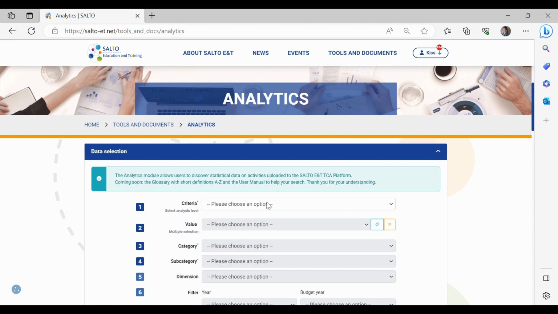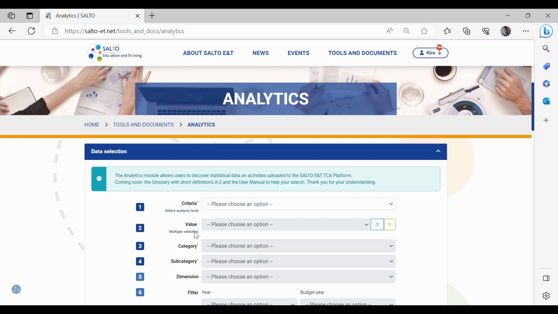So, here, in order to create a search, we have four major criteria: global, national agency, country, and year, in which we can find three categories: TCAs, LTAs, applicants and participants, as I mentioned earlier. As you see, we have compulsory fields marked with asterisks and optional ones to refine your search. Here, you have to choose one data in each row except the value that has multiple selection options. I will show it to you.